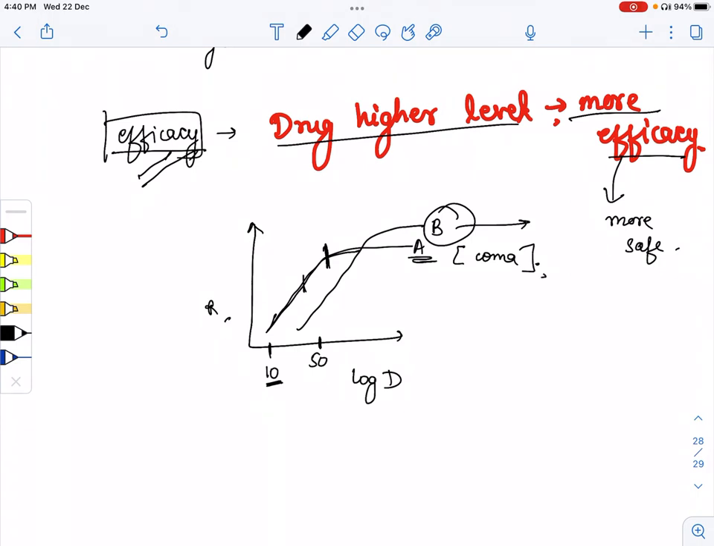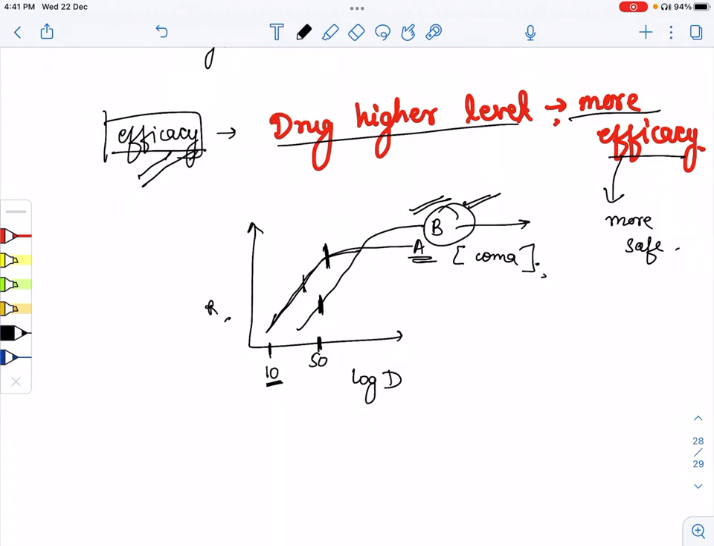But for the drug which has more efficacy, suppose this drug has more efficacy, when we give it at the higher dose, that is 50, we see that this drug is not producing much action that it would lead to coma. So this drug is more safe. So as compared to efficacy and potency, the drug which has more efficacy is the safer drug, and we clinically use those drugs which are more efficacious. So this is the thing about efficacy which we must know.